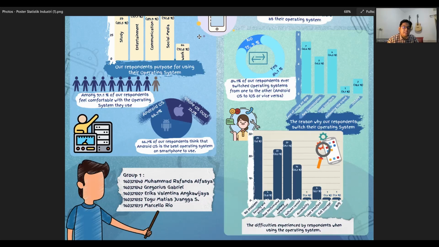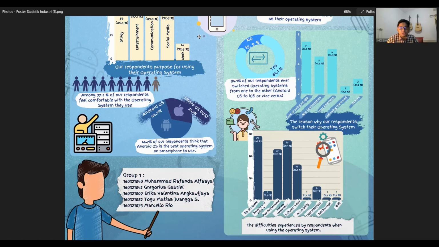Okay, for the next data we got from our questionnaire is the difficulties experienced by respondents when they're using the operating system. Most of our respondents have no problem at all, and the other 27 people have a problem with battery consumption.